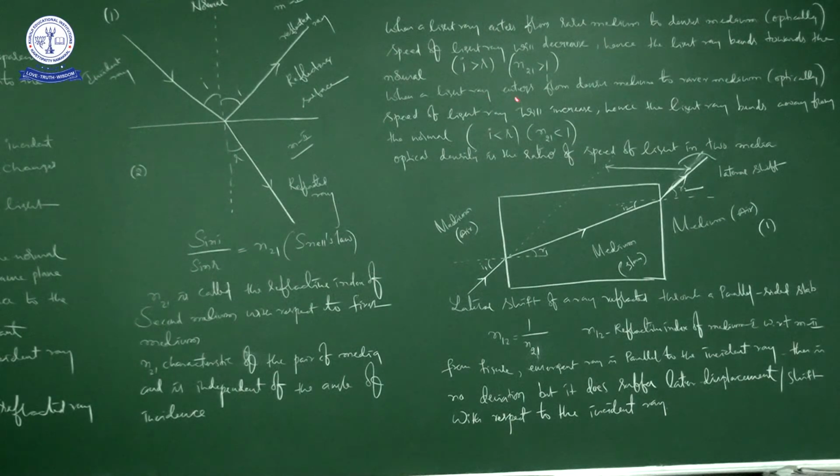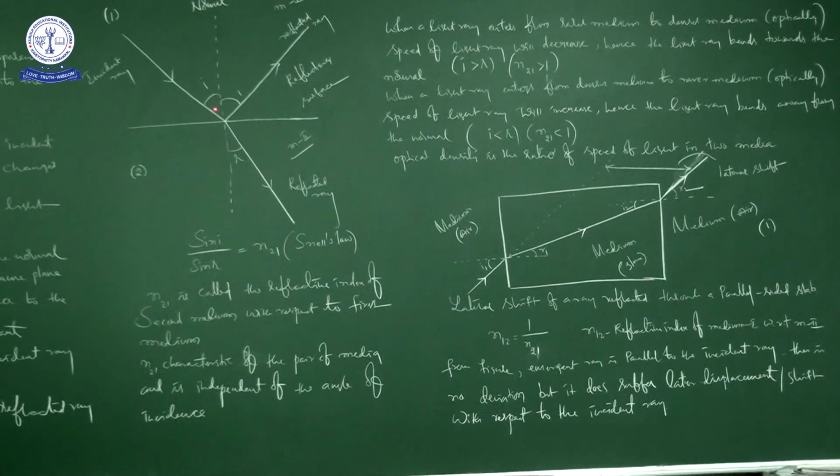For example, if you have taken air and water, you have to compare which is optically rarer and which is optically denser. Then only you can get the conclusion from our upcoming discussion. That is, when a light ray enters from rarer medium to denser medium, the speed of the light ray will decrease. Hence, the light ray bends towards the normal.